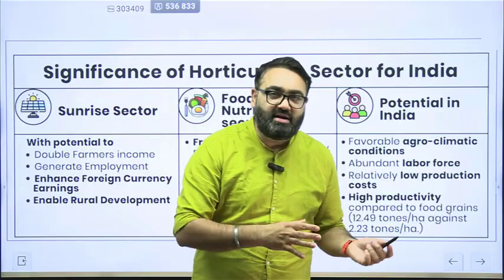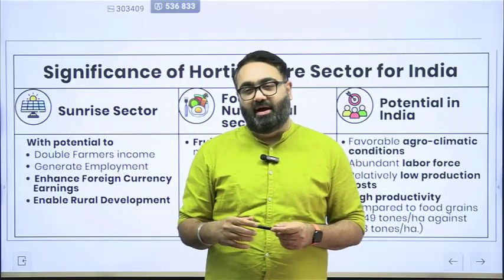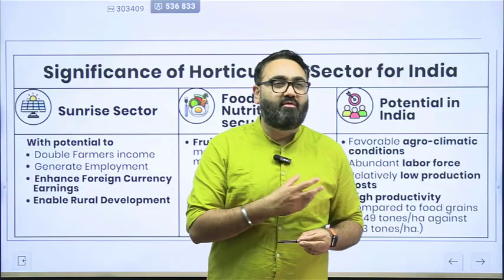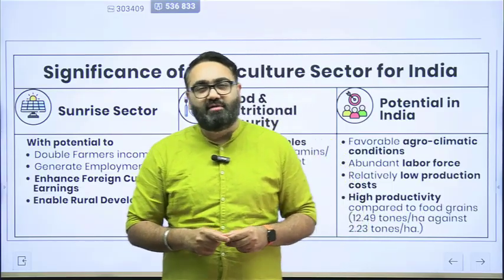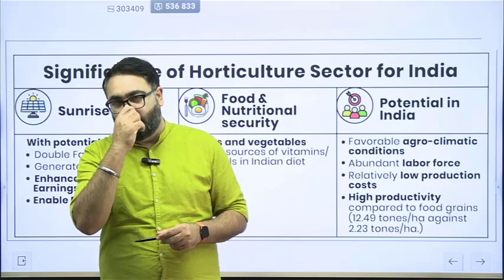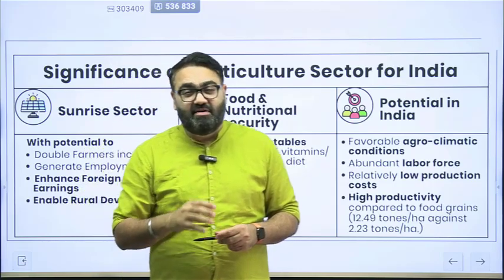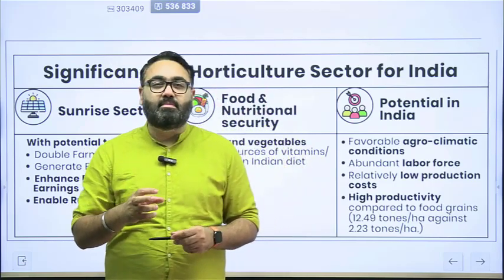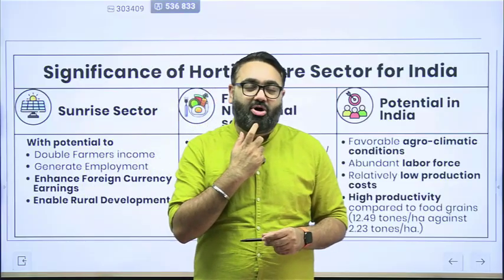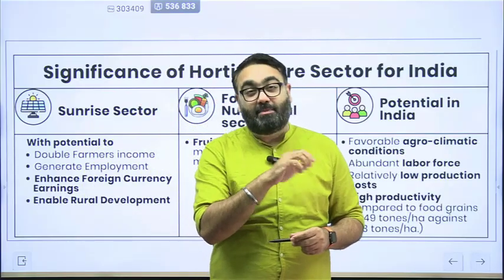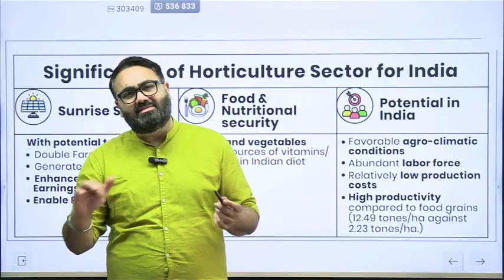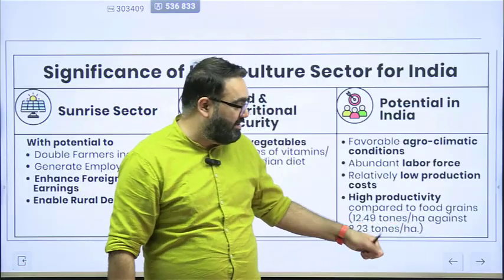Imagine, translate that into the Indian wages, $15 per hour. Most of these people who are working in these factories would not even earn $15 in an entire day. And in America, in most of the states, $15 per hour is a minimum. So imagine the cost of labor that companies such as Apple would have to pay in US, and that's why they outsource. So this is where India has an advantage.